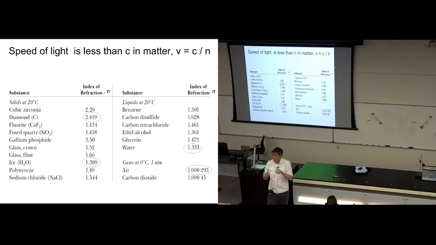So armed with the refractive indices, you can calculate the refraction for any light rays in any directions between any pairs of materials. That's the huge power of Snell's law.